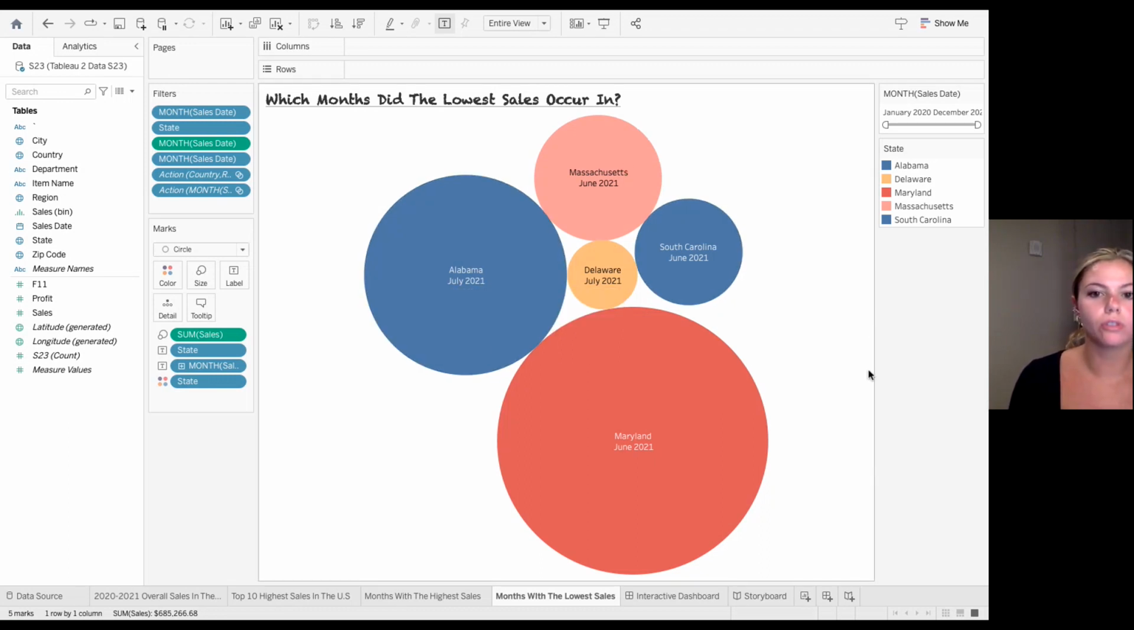And you can see that July, June, and August were the lowest months, where the lowest amount of income from these states were occurring. And although a few of these states are on the East Coast, it didn't really matter because the other eastern states in the eastern region, like New York and Pennsylvania, had such high numbers that it didn't impact it.